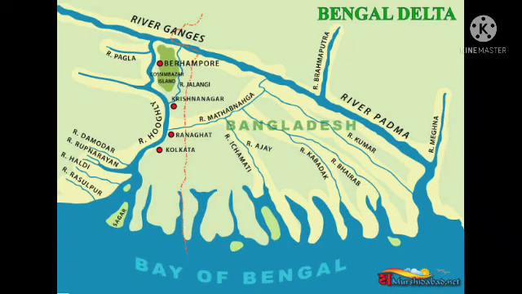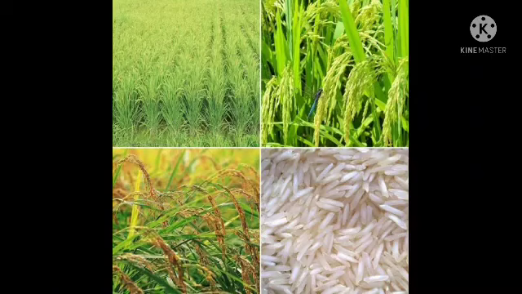Yes, here rice and jute are the main crops cultivated on the soil of West Bengal. So we know very well that because of the Hooghly, West Bengal has very fertile soil. So children, which are the main crops of West Bengal? Yes, rice and jute are the main crops cultivated on the soil of West Bengal.